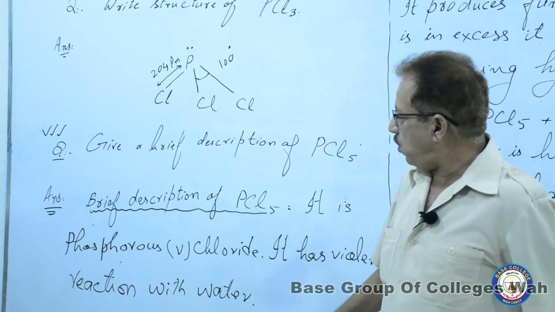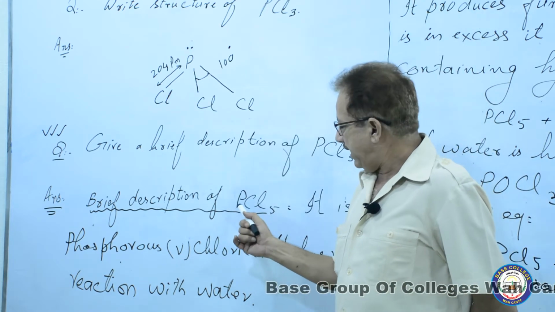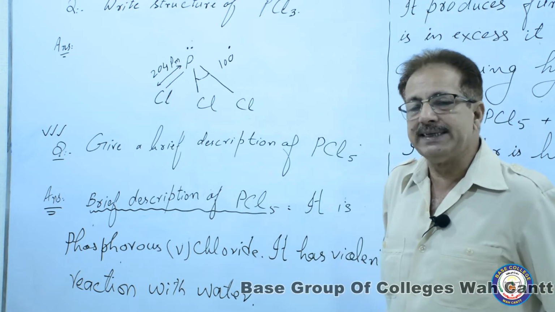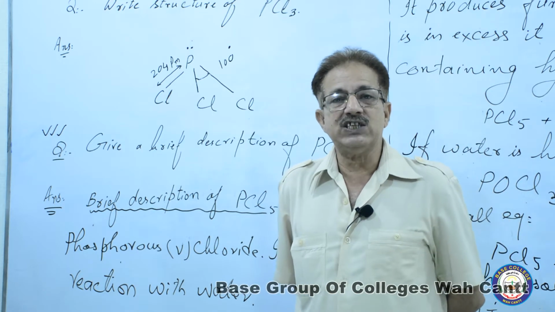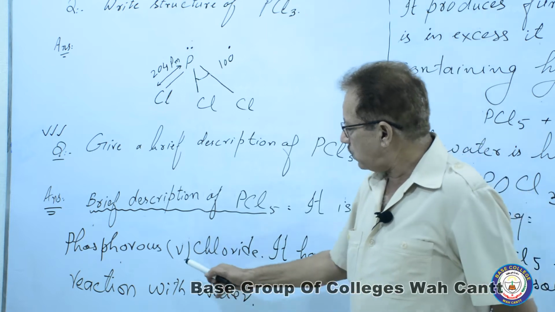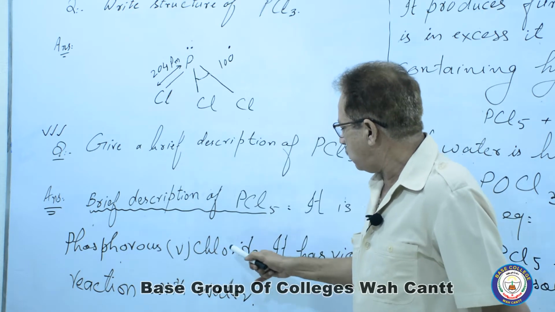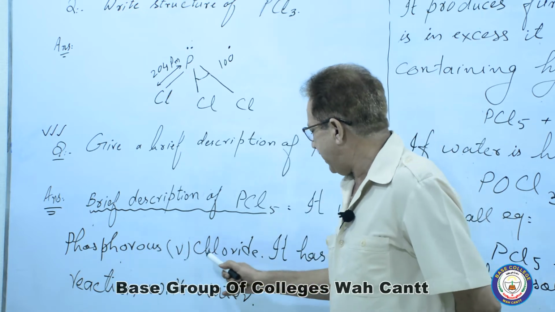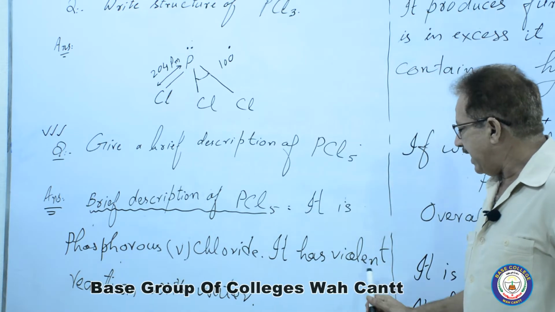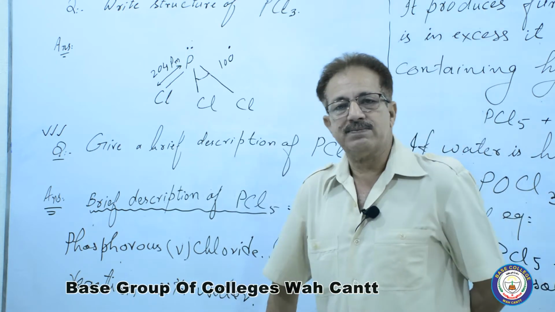And another way to remember this one: here the phosphorus has its oxidation state of 5. This Roman 5 has been written here. So phosphorus pentachloride, or phosphorus(V) chloride. It has a violent reaction with water.